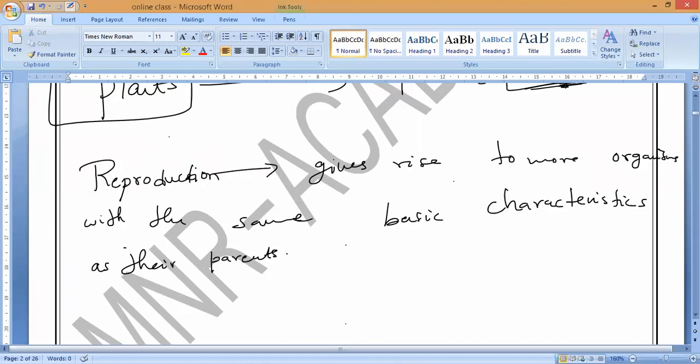Check it out. So this is what we can say. From this we can say always human beings produce human babies. Cats always will produce kittens. Sunflower seeds always will produce sunflower plants. Like that, you can take every living organism. They can produce the same characteristics as their parents.